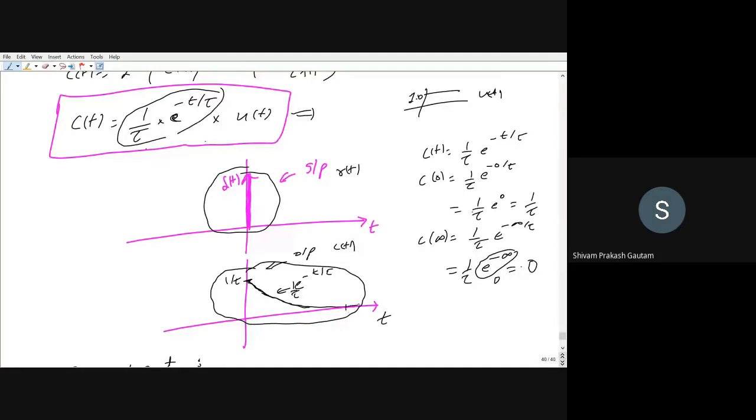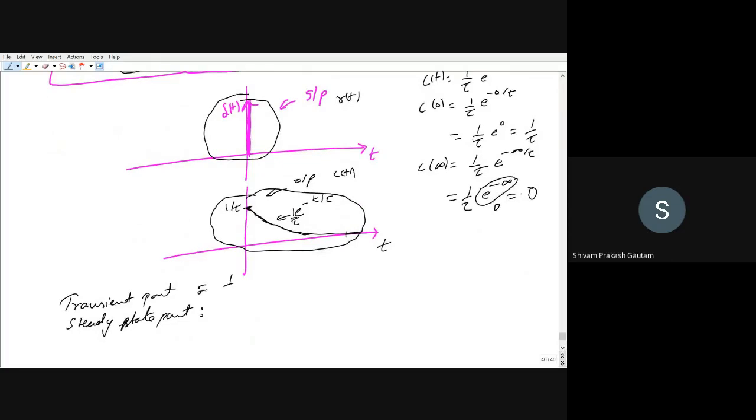So I can write, my transient part is equal to 1 by tau e to the power minus t by tau, because as time is increasing, it is decaying, and ultimately it is becoming 0.